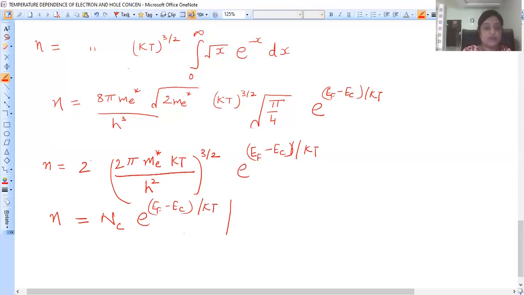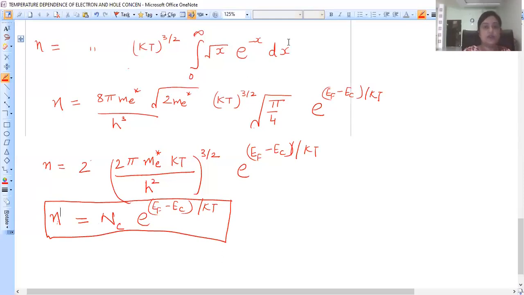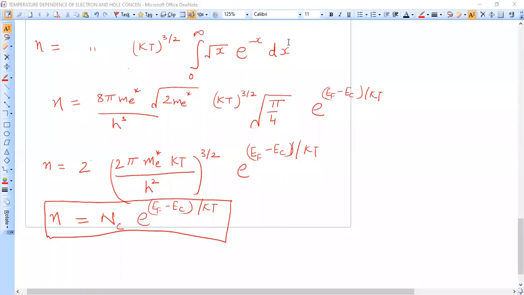This is your n equation. So this is how small n varies with temperature. Small n can be written as Nc e raised to power Ef minus Ec over kT. Where what is this Nc? I would like to tell you what this Nc is.